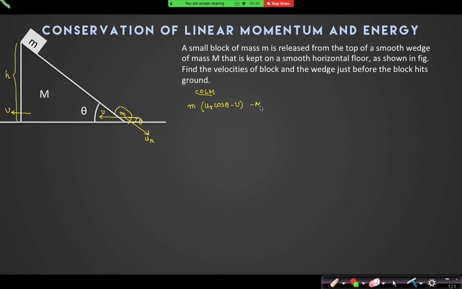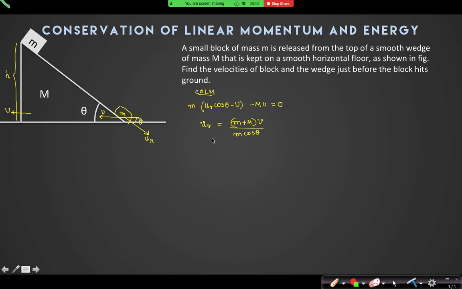Can I make it 0? Because the initial momentum was 0. Finally, along the x-axis the velocity is Ur cos theta minus V, and this is minus V. So from there I can find the value of V or Ur. Ur is equal to (M plus m) V divided by m cos theta. Have we got it?